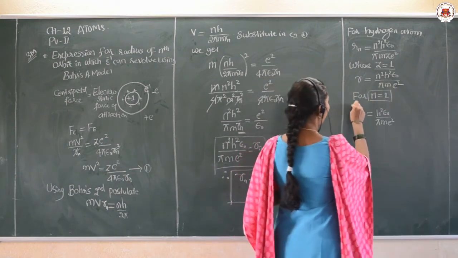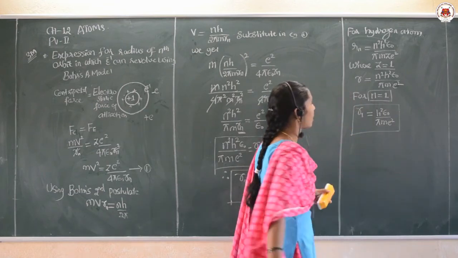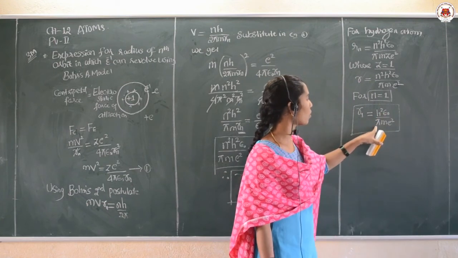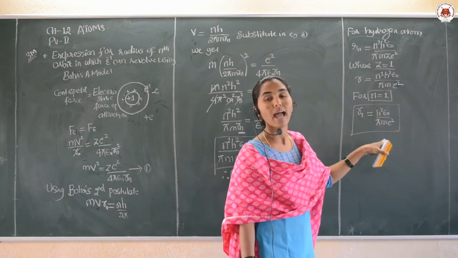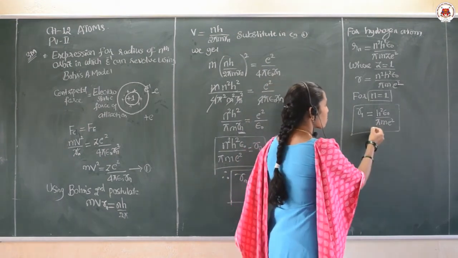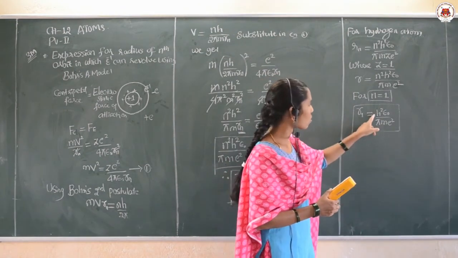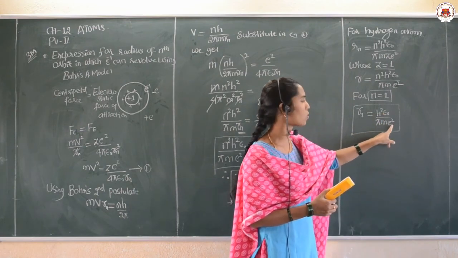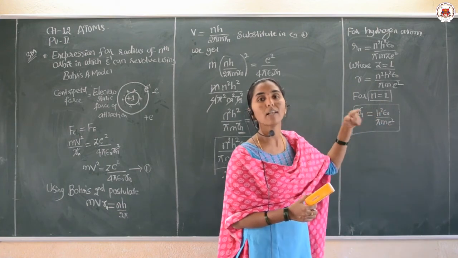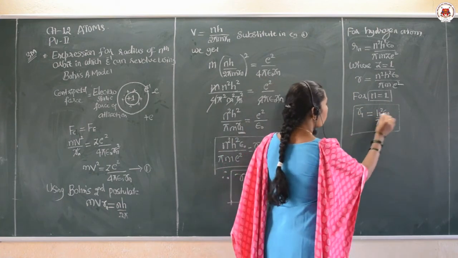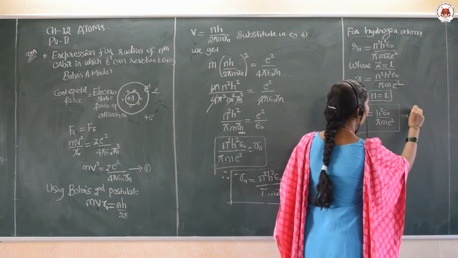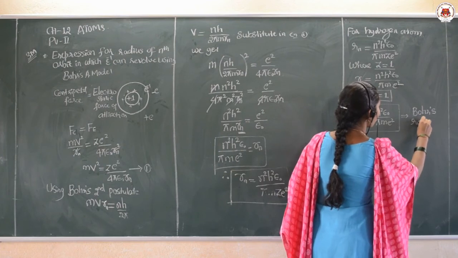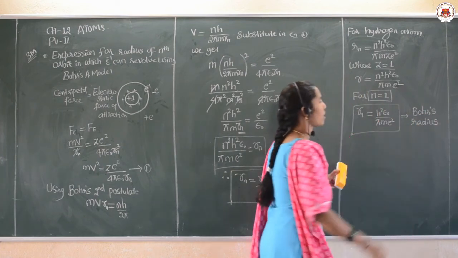So in the first orbit, what is the radius formula? r1 is equal to h square epsilon naught upon pi m e square. And remember dear students, if you substitute the value of Planck's constant, permittivity of free space, pi value, mass of electron and charge of electron, the value will be reduced. This first orbit radius is called Bohr's radius.